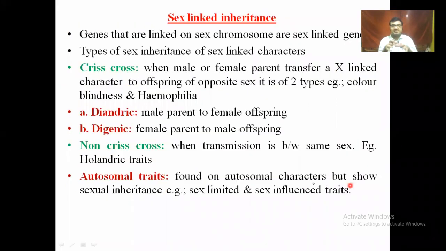And there is sex-linked inheritance, the type of inheritance where the characters are transmitted from the opposite sex. That means mother to son and father to daughter. Okay. And diandric and digenic meanings. The crisscross means opposite, and a non-crisscross means the similar trait transmission. That means father to son characters.